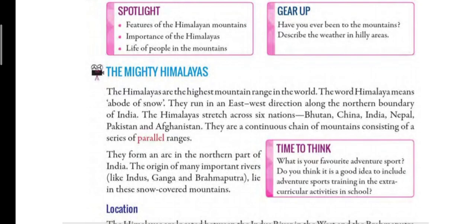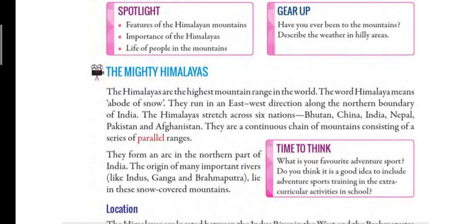And children, Himalaya passes through 6 nations like Bhutan, China, India, Nepal, Pakistan, and Afghanistan. So Himalayas stretch across all these 6 nations. Now children, many rivers also originate, or they start, from Himalayas like river Indus, Ganga river, and Brahmaputra river.